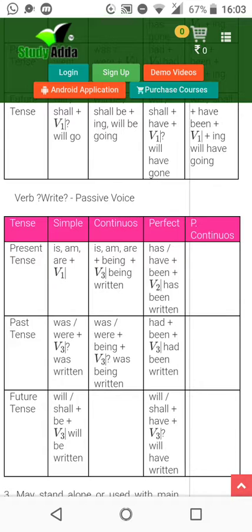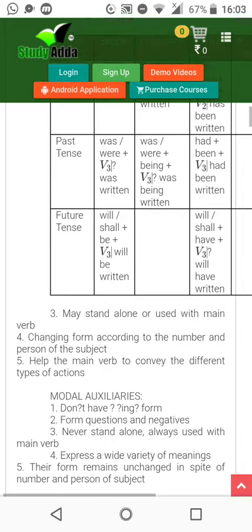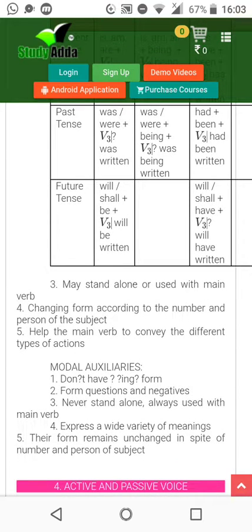Okay. Children, like this, it is very typical to understand, but once you get the sentences, then you will be able to understand and all your doubts will be clarified. Now, may stands alone or is used with the main verb, changing according to the number and person. Okay. Now, children, this may word: he may have gone, he might have gone. Okay. Fine. So this is happening with the main verb. Help the main verb to convey the different types of actions.